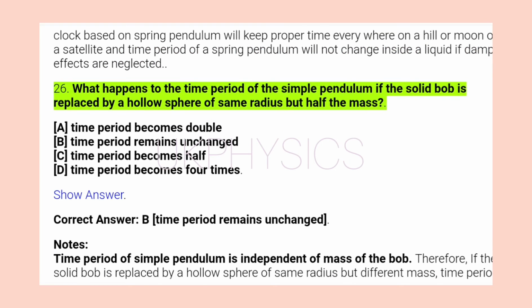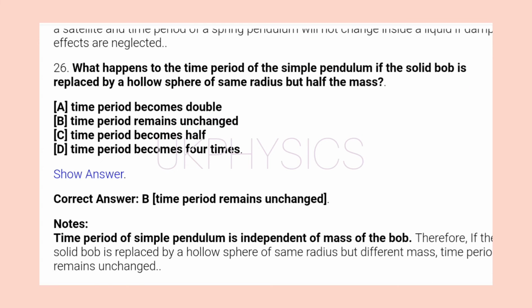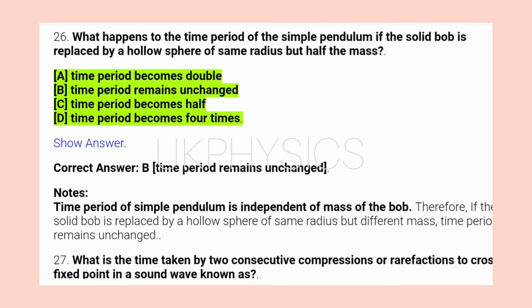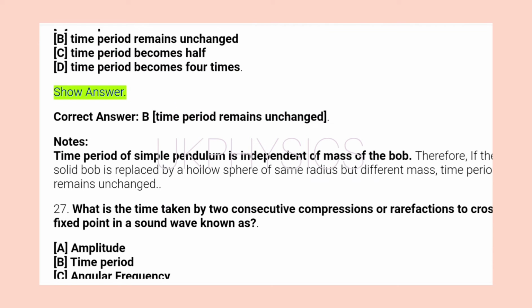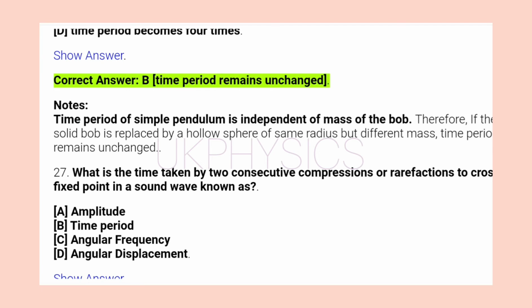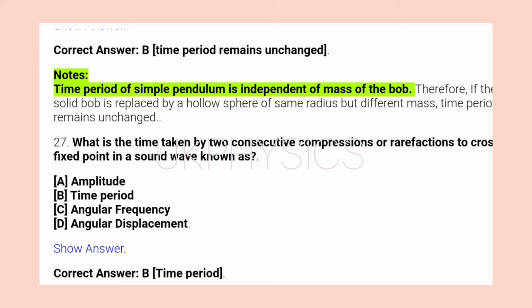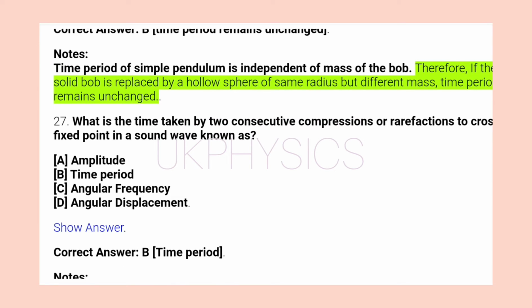26. What happens to the time period of the simple pendulum if the solid bob is replaced by a hollow sphere of same radius but half the mass? A. Time period becomes double. B. Time period remains unchanged. C. Time period becomes half. D. Time period becomes 4 times. Show answer. Correct answer B. Time period remains unchanged. Notes: time period of simple pendulum is independent of mass of the bob. Therefore, if the solid bob is replaced by a hollow sphere of same radius but different mass, time period remains unchanged.